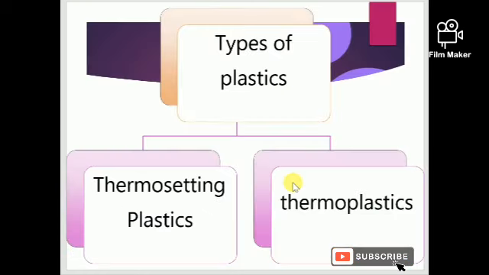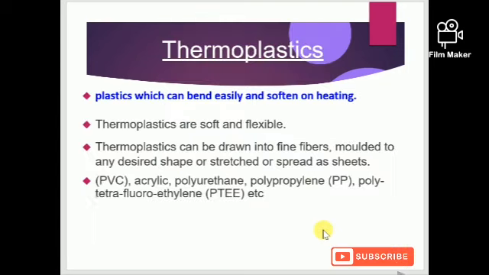Now we will talk about the types of plastic. So plastic is broadly classified into two categories. First one is thermoplastic. Another one is thermosetting plastic. There are some differences in these two types of plastics. So let us study one by one. So first is thermoplastic. Thermoplastic is the plastic which can be bent easily and which can be softened on heating. The plastics which become bent and soft on heating, we call them thermoplastic.